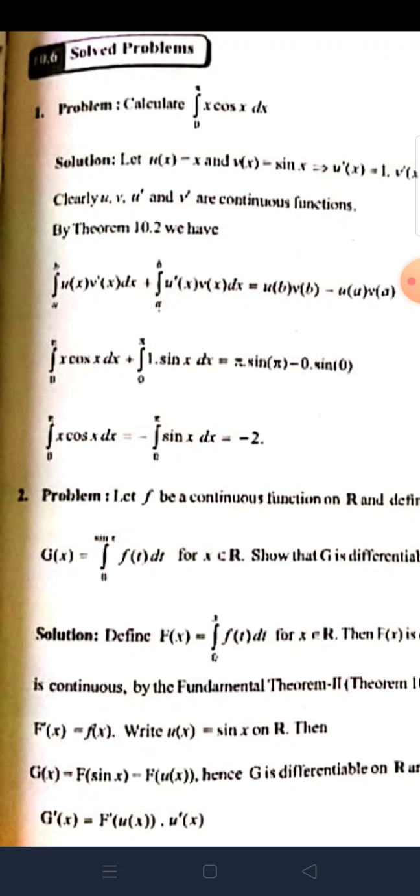Here cos 5 is 1 and cos 0 is 1, and 1 minus 1 is equal to minus 2. Therefore, integral 0 to 5 x cos x dx is equal to minus 2.